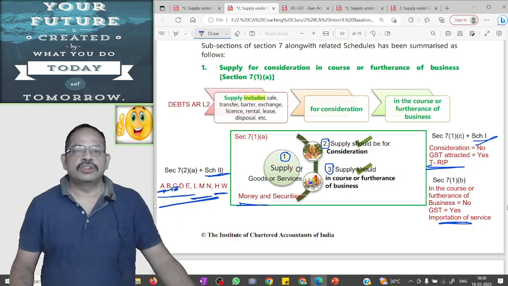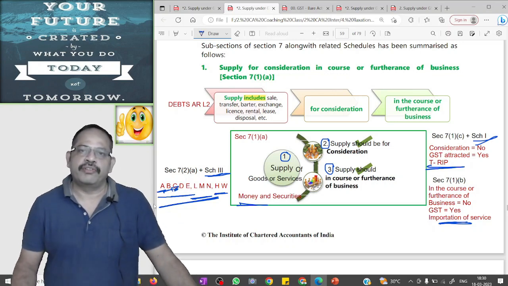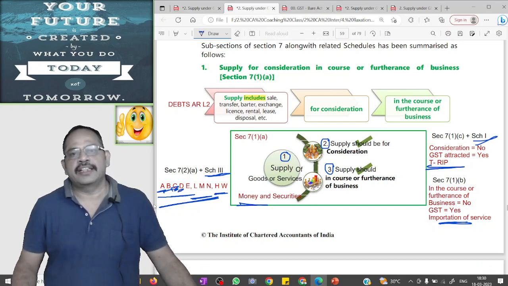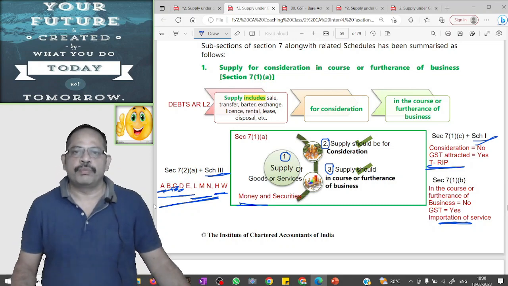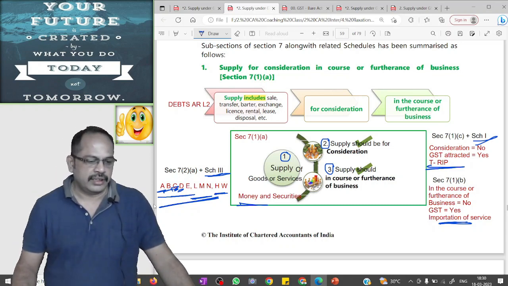C. Courts or tribunal. Services provided by courts or tribunal is not a taxable supply. D. Death expenses like funeral expenses, crematorium, transportation of deceased, all are out of scope of supply. E.